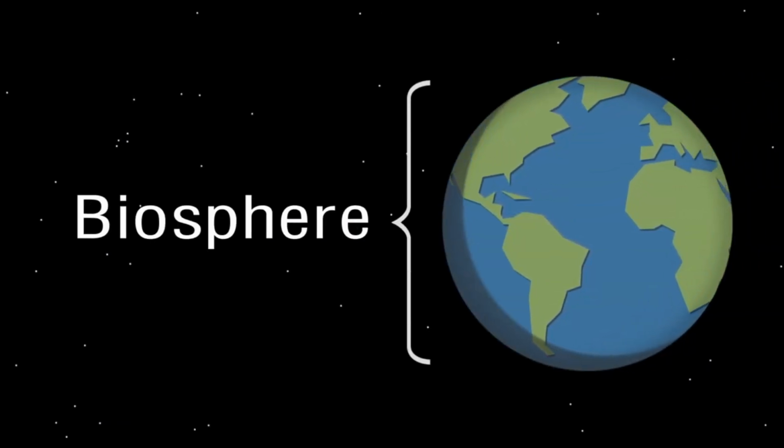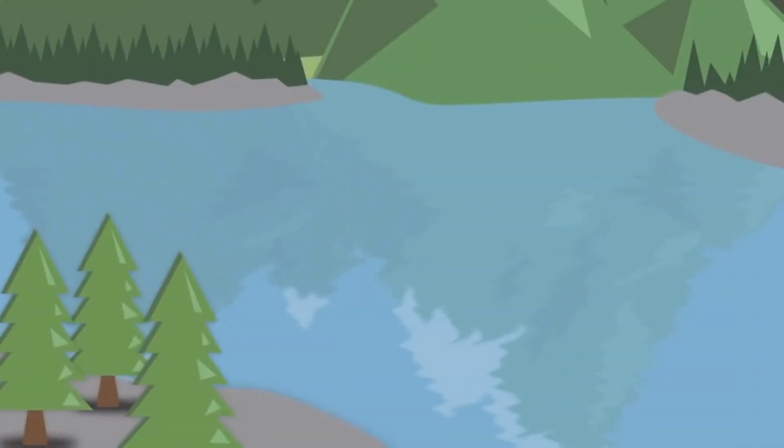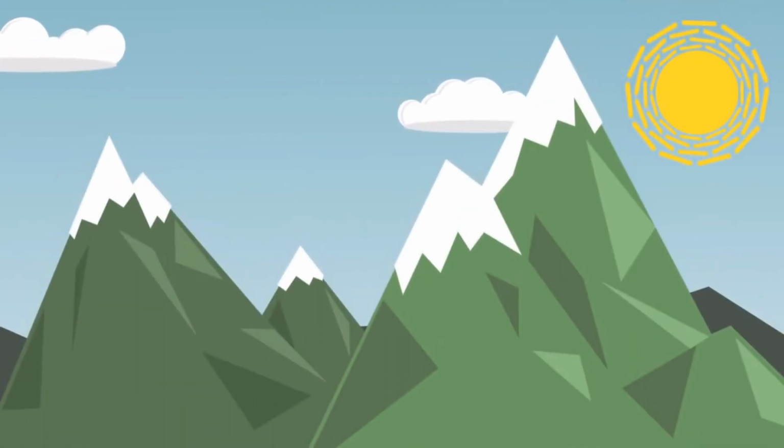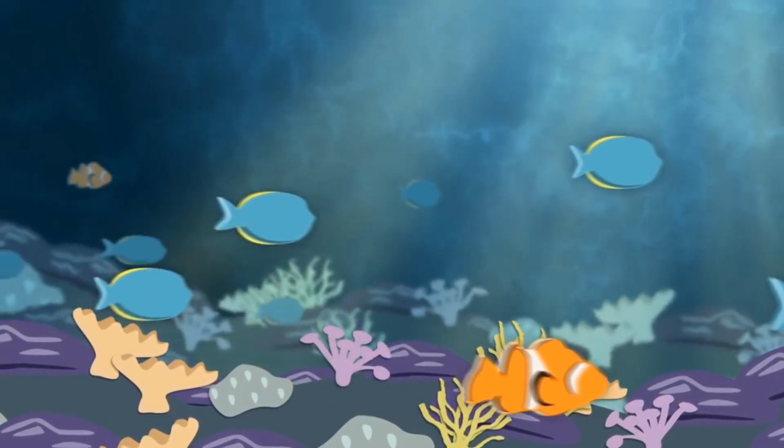The planet Earth is considered a biosphere of life. The term biosphere means all life on Earth and all places where life exists, including most regions of land, bodies of water, the atmosphere to an altitude of several kilometers, and even sediments far below the ocean floor.